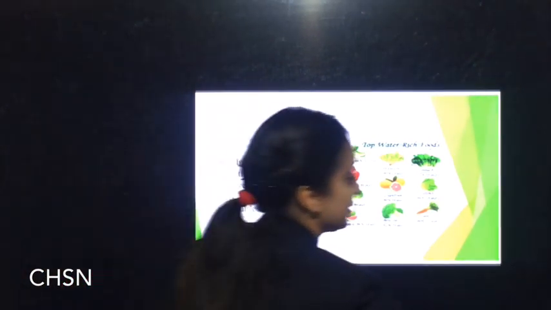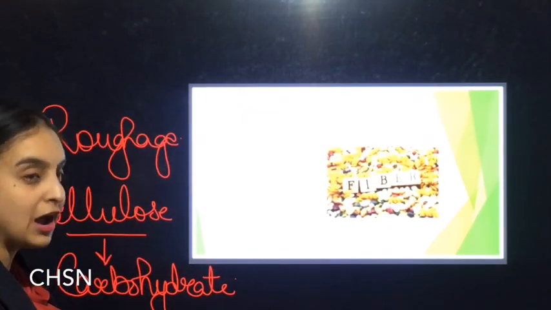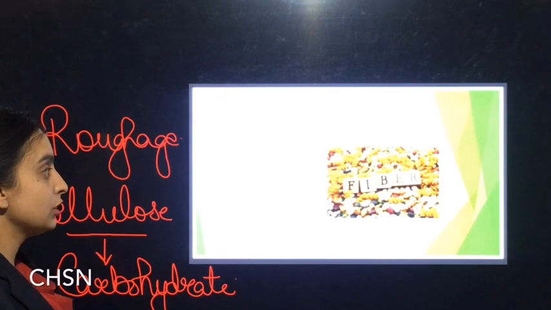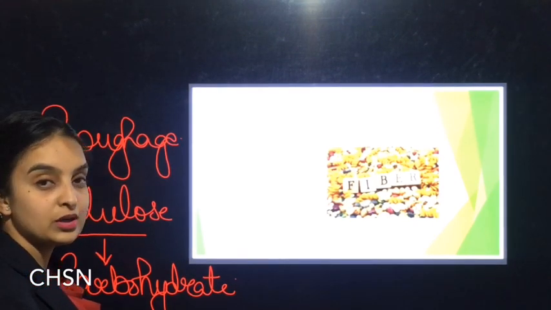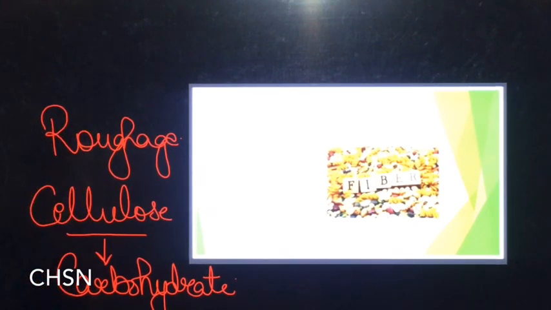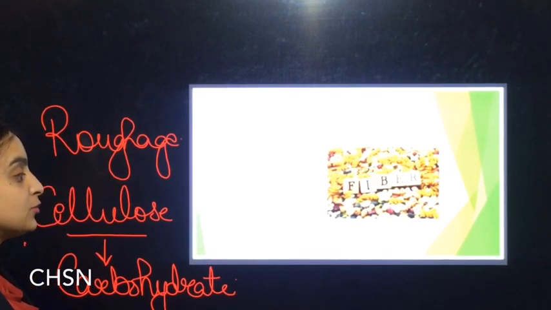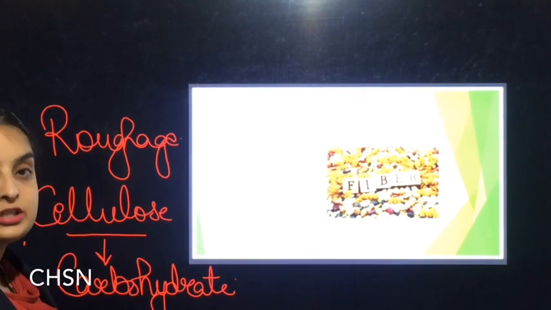Next component of the food is fibers. Fibers are also called as the roughage. Dietary fiber is that part of the food that cannot be digested by human enzymes as it contains cellulose, which is a carbohydrate which cannot be digested by the human body. Functions. It prevents constipation. It adds bulk to assist in peristalsis. It absorbs or retains water, therefore softer feces for easy defecation.